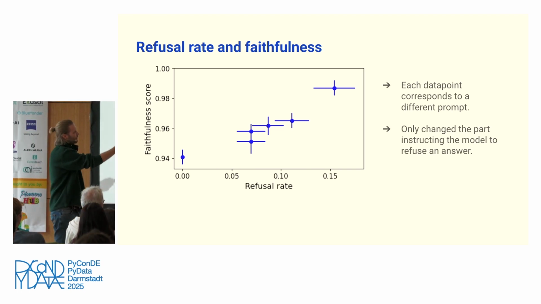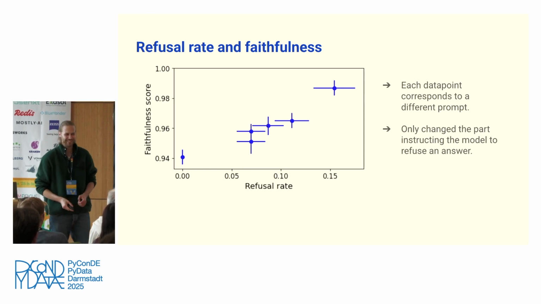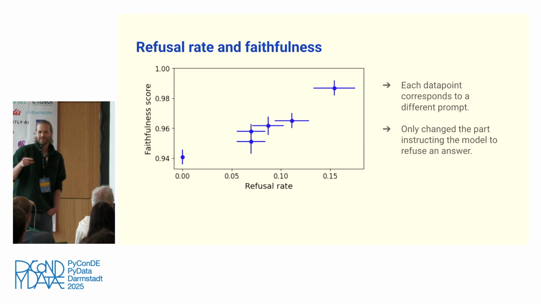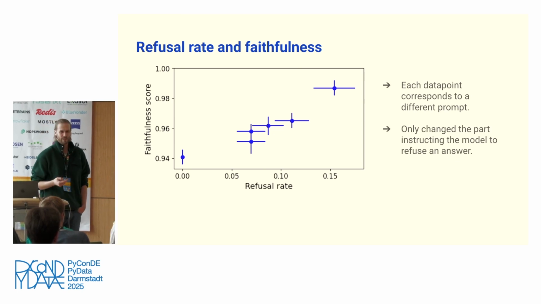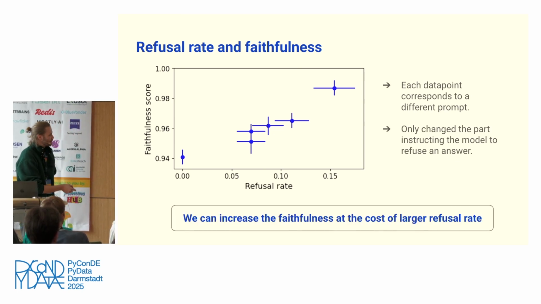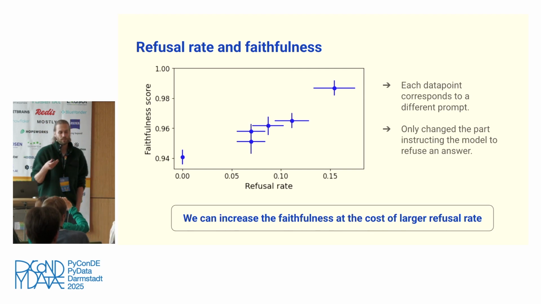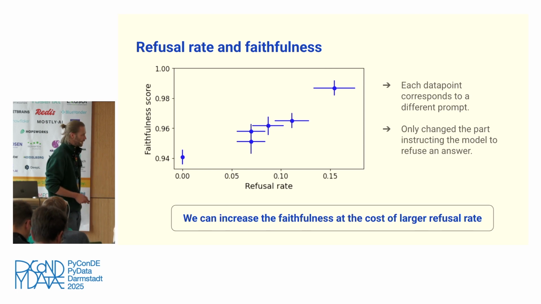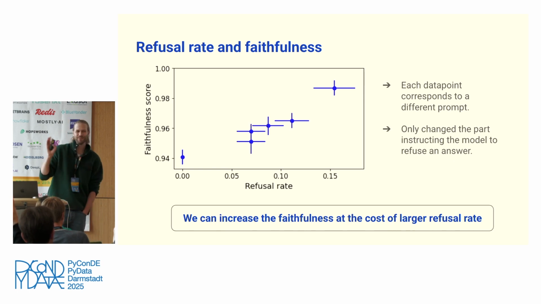And then here on the other hand, we have a really strict instruction, kind of like, do not answer unless you're certain, etc. And you actually get a high refusal rate. But the important part of this plot is that you see there's a trade-off between refusal rate and faithfulness, right? So this means we can increase the faithfulness at the cost of a larger refusal rate, which I think intuitively makes sense, because especially in the cases where the context is not relevant, you have a high risk for hallucinations, right?